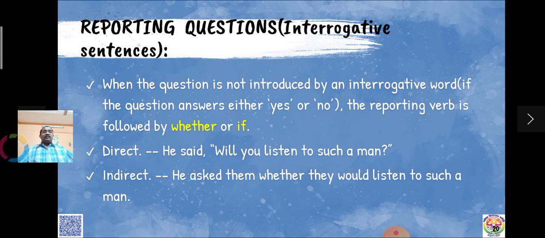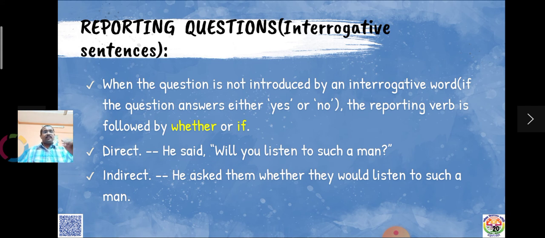When the question is not introduced by an interrogative word, that means interrogative words are what, when, where, why, how, they are all interrogative words. We can ask questions without using these words also. For example, are you a student? And such questions give the answer either yes or no. Are you a teacher? Either yes or no will come as the answer.